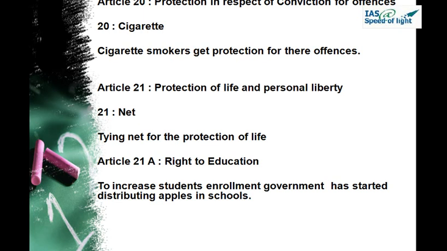Article 20: the 20 picture is of a cigarette pack, a pack containing 20 cigarettes. It is protection in respect of conviction for offences. Cigarette smoking, we know, is banned in public places, but smokers still get protection for their offences. A smoker smoking in a public place is still not arrested or fined, so he is getting protection for his offences. So the cigarette we are relating with conviction for offences.